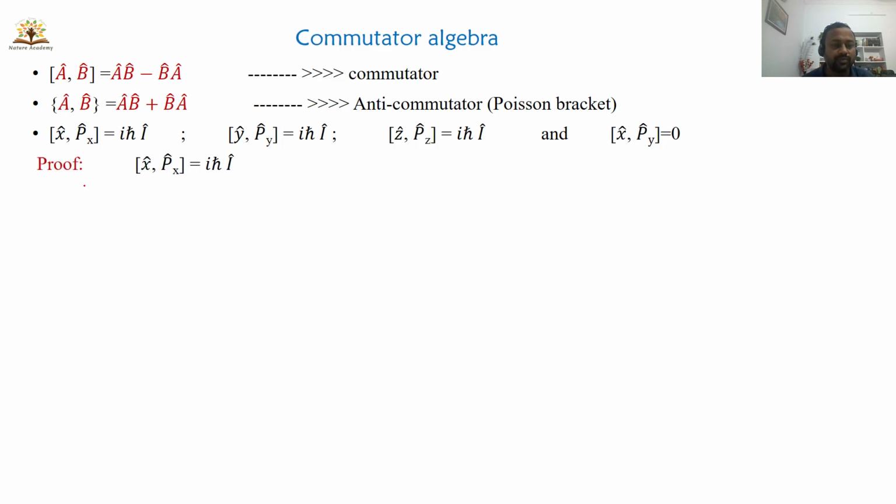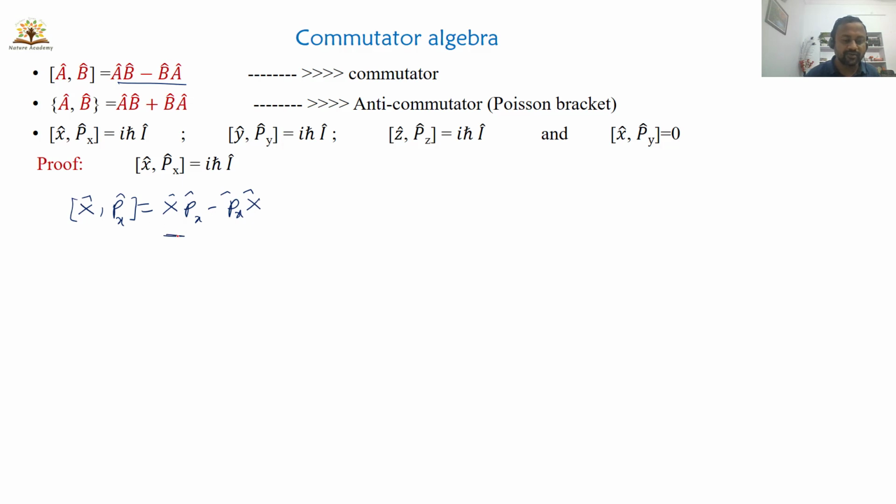So we have to get the proof here: [x, px] = iħ. If you derive this expression, it is easy to apply the same technique for any higher order commutations. The commutator of x comma px, if you use the same commutator formula, is simply xpx minus pxx. Okay, so these are the operators here.